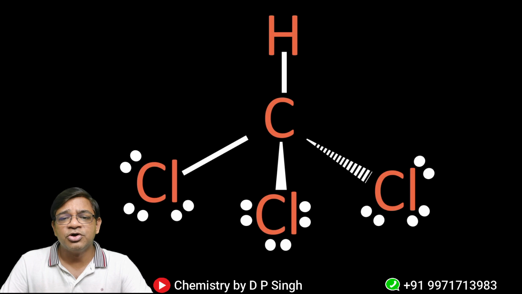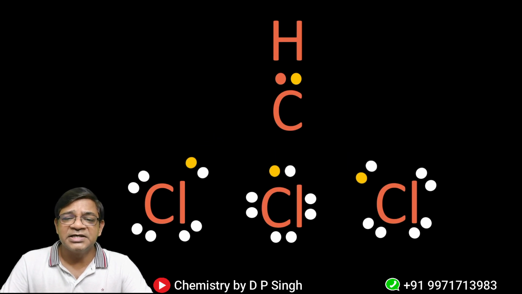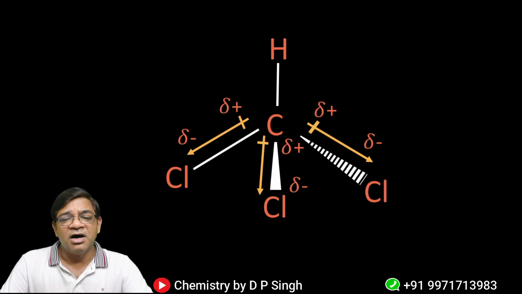Again, let's move towards CHCl3. Now, you know that Cl is again more electronegative than carbon. So Cl will take the shared electron pair towards itself. Again, there will be the development of partial negative charge on the Cl and partial positive charge on carbon, but one thing has to be noted: there is no counter force which can cancel out or reduce the effect of these three dipole moments which are acting in the downward direction.